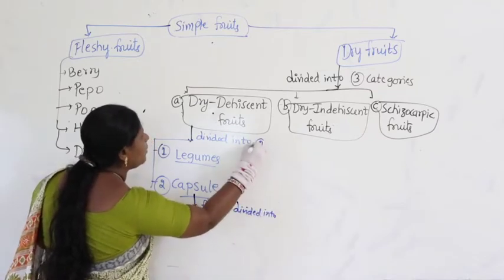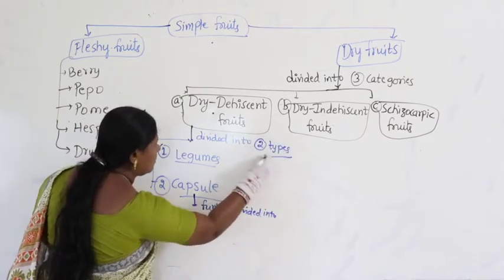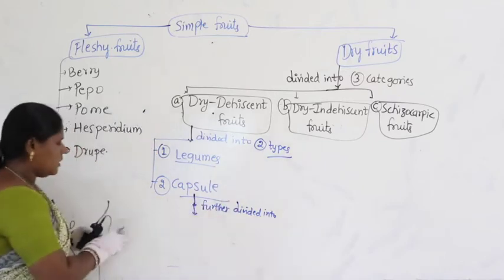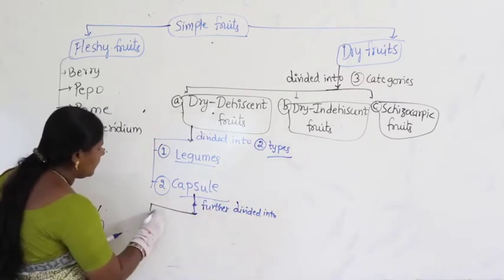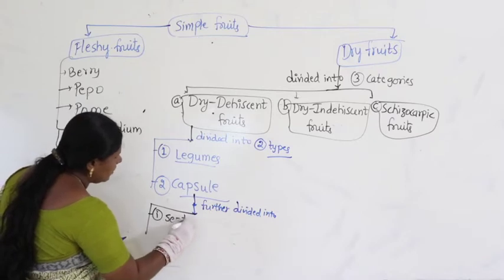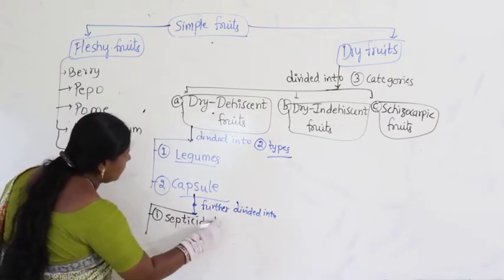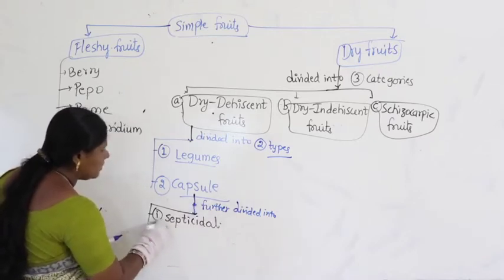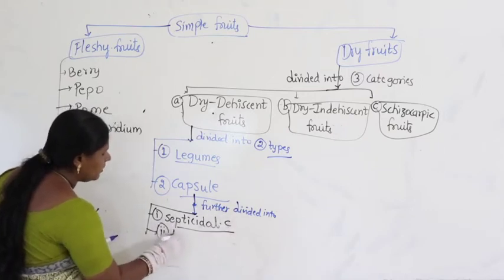Here you can write the types. Under this, the first one is called septicidal capsule. C is nothing but capsule.